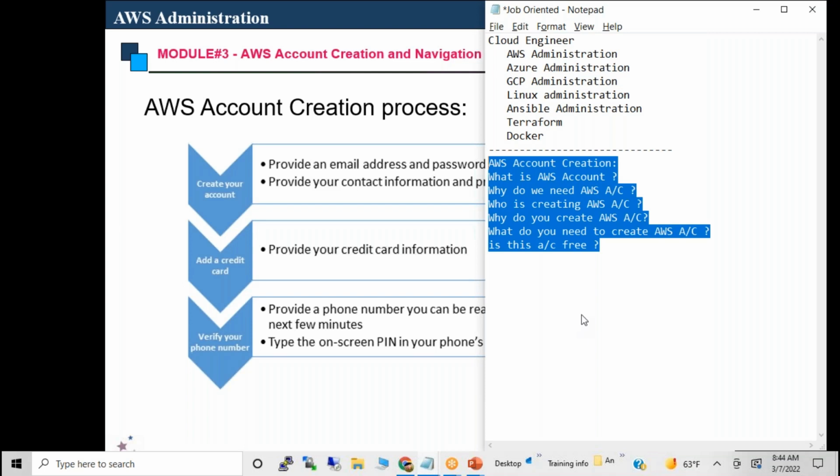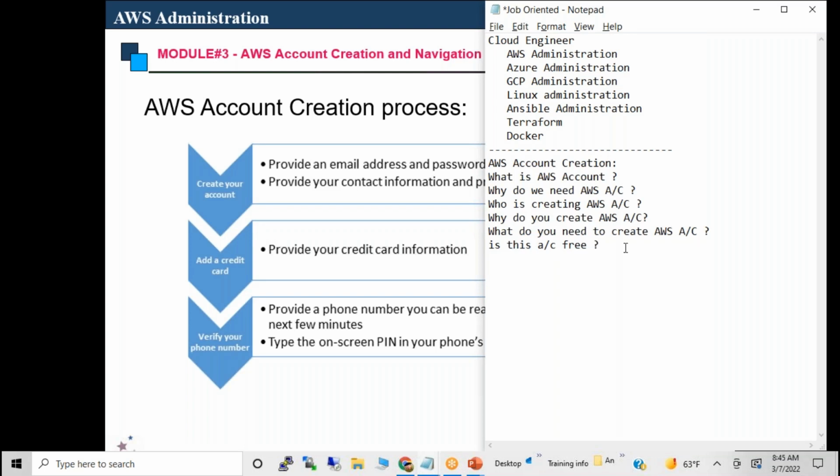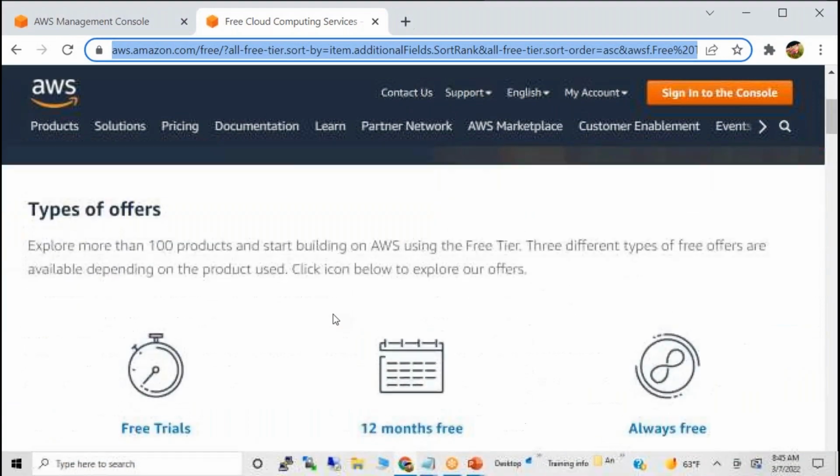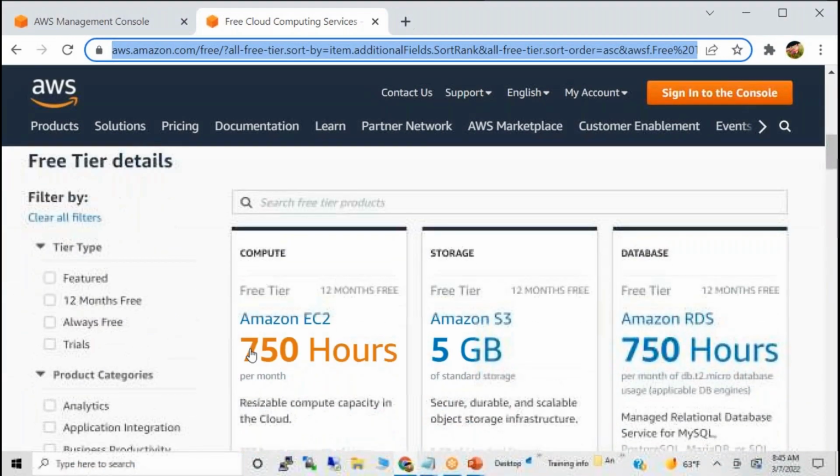Is it compulsory to have a credit card, right? Yes, you need a credit card, a valid email ID, a valid credit card and a valid phone number. Because I told you just now, if you create three servers, two servers are free and the extra one they need to charge. That's why your credit card should be enabled.